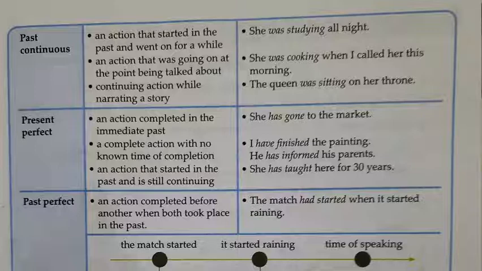For example, I have finished the painting. He has informed his parents. These are the examples. Then an action that started in the past and is still continuing. Suppose some action has started in the past and is still continuing. Sometimes we use this present perfect. Try to understand. She has taught here for 30 years.